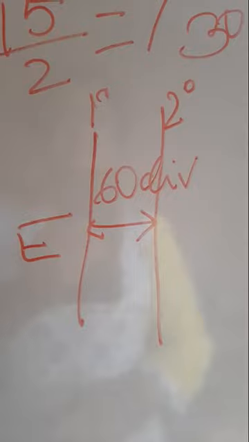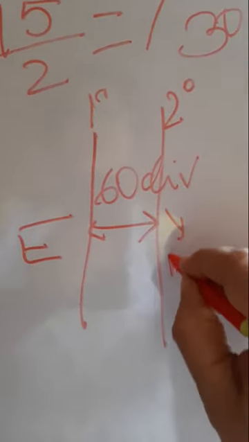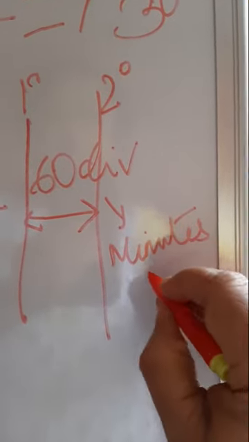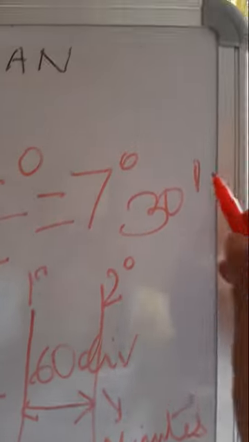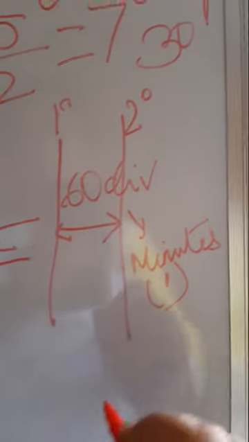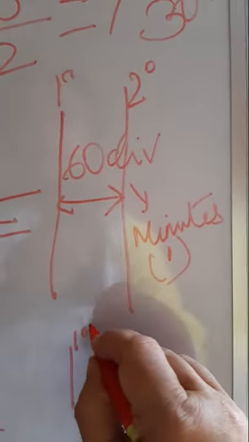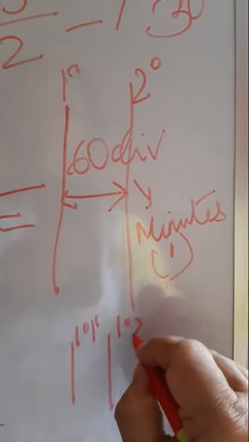These 60 divisions are termed minutes, and we denote them by a single line. Similarly, suppose we have 1 degree 1 minute and then 1 degree 2 minutes.